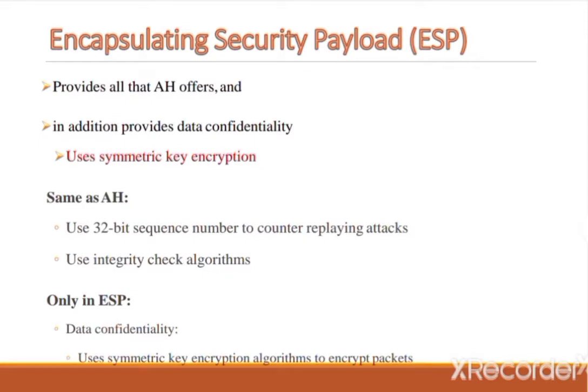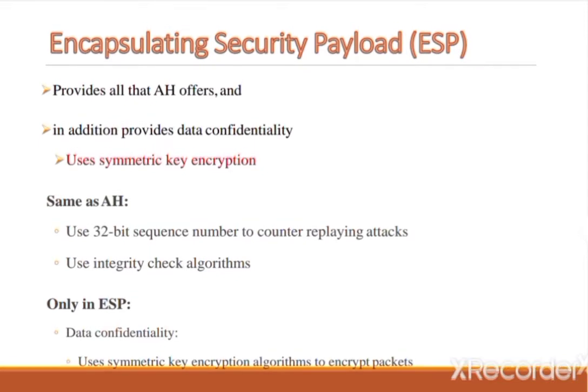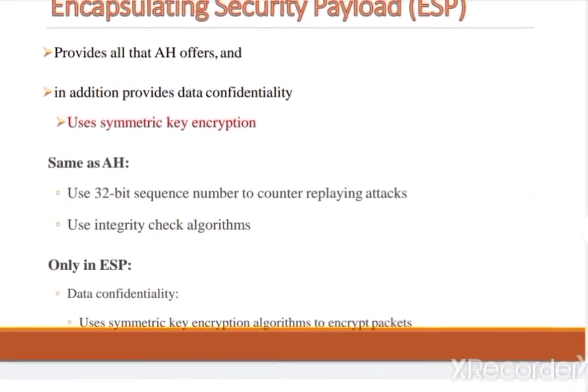It uses an integrity check algorithm. And one important thing that is not found in the authentication header is data confidentiality. ESP provides data confidentiality, and it can be achieved by using a symmetric key encryption algorithm to encrypt the packet.